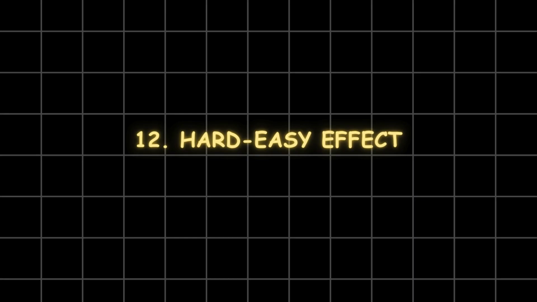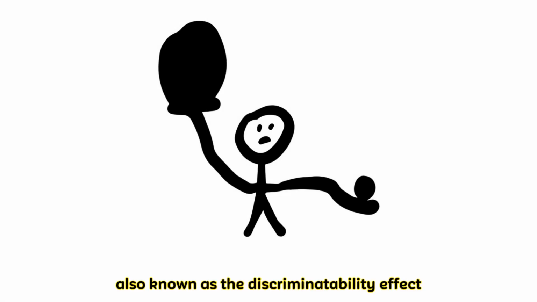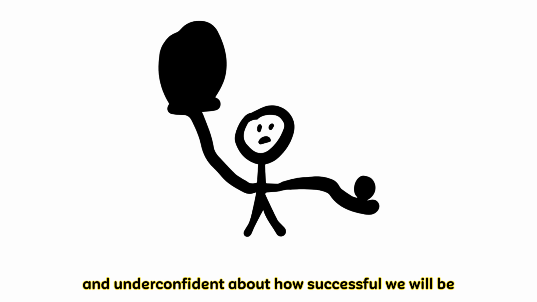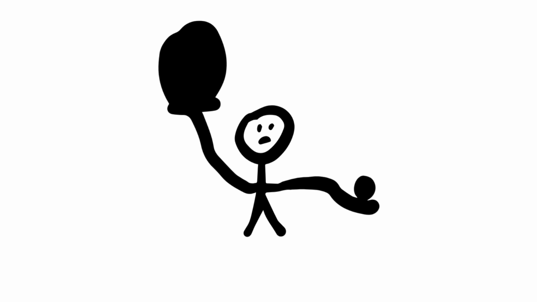12. Hard-easy effect. Also known as the discriminability effect or the difficulty effect, it occurs when we incorrectly predict our ability to complete tasks depending on their level of difficulty. It suggests that we are overly confident in how successful we will be at hard tasks and underconfident about how successful we will be at easy ones.